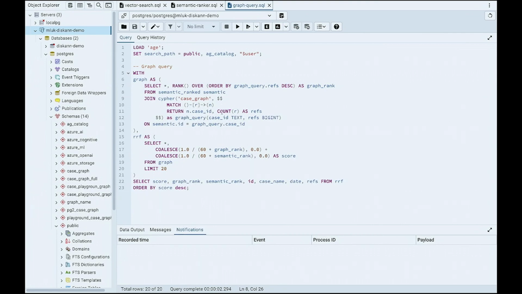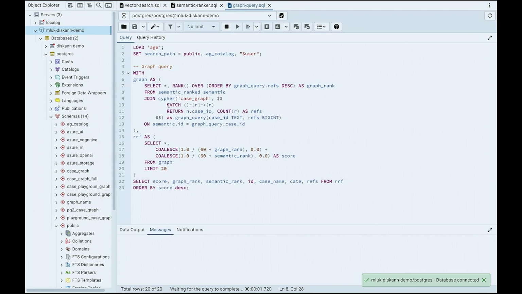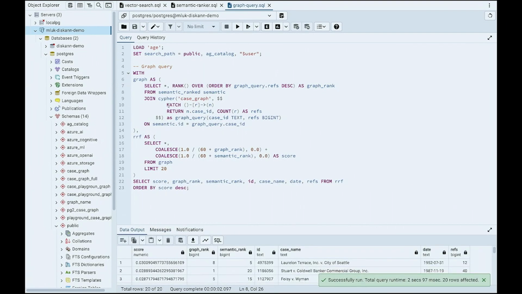And finally, the graph query. Let's run it, and while it's running, we'll talk about it. The graph query works on top of the semantic ranker query, and it performs this Cypher query. So this is a key part. This Cypher query basically describes that we are counting the number of relationships between nodes, right? And we are counting incoming relationships to the nodes. And which nodes are we counting? Here is a very nice property: we are doing a join with a relational query. So we can extend a relational query with a graph query and join them together. It's very powerful. Actually not available, I think, in any other database system.